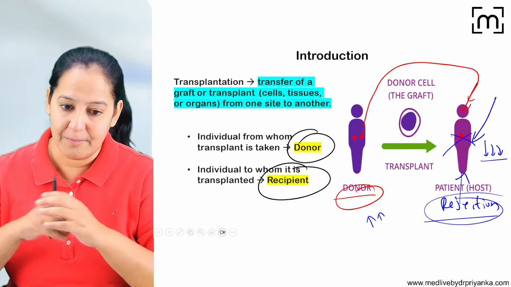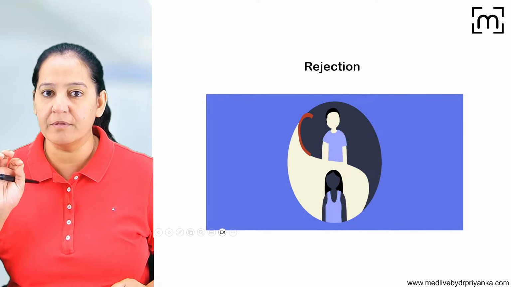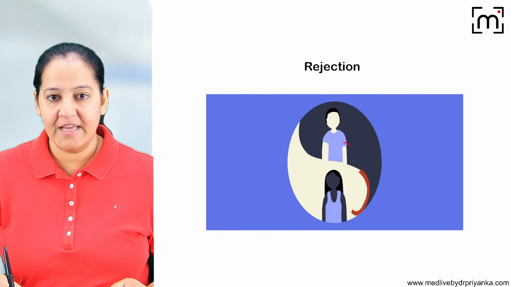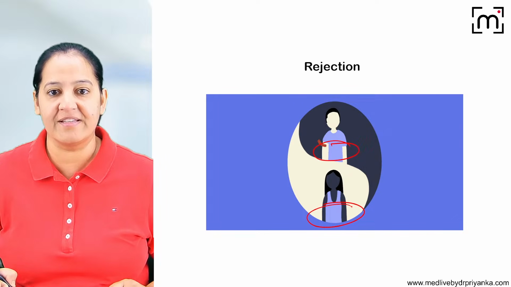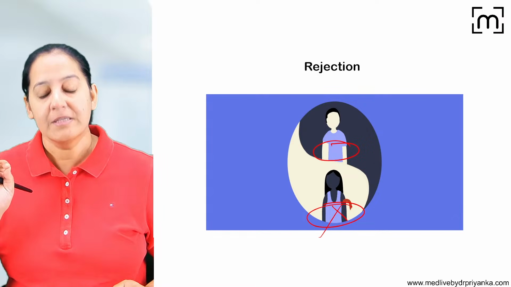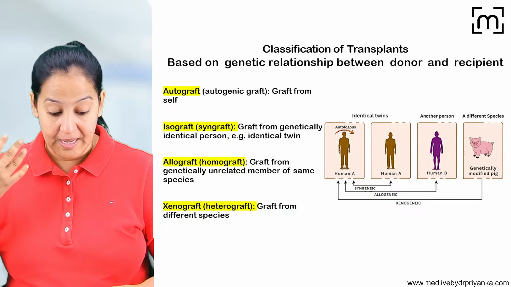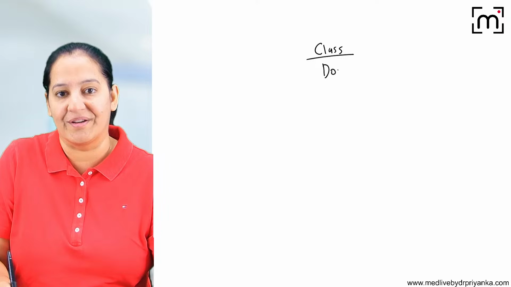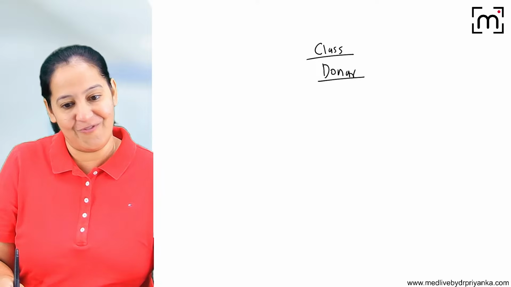How many of you got it? The problem is the rejection. Whenever you take a graft from the donor and implant it in the recipient, the immune system of the recipient's body rejects it. So tell me the classification of the transplant. How many types of transplant are there? Tell me the classification based on the donor.